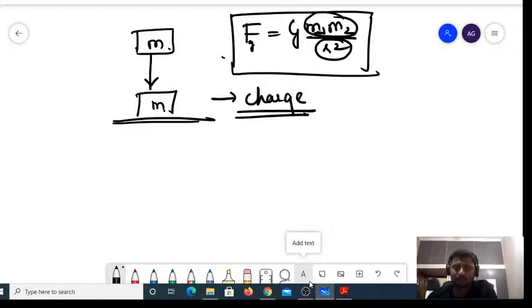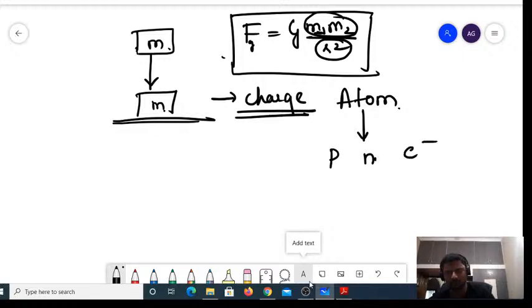Now, to understand that, what is the basic unit of every matter? An atom. Fine. What does this atom consist of? An atom consists of protons, neutrons, and electrons. Now, what do you mean by this proton?